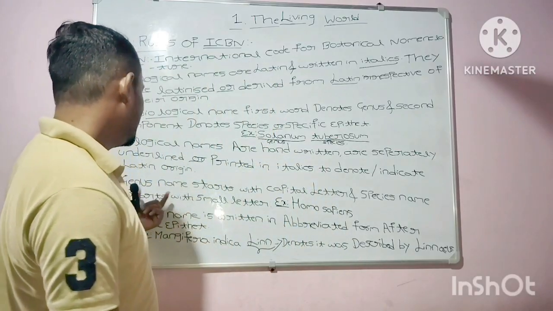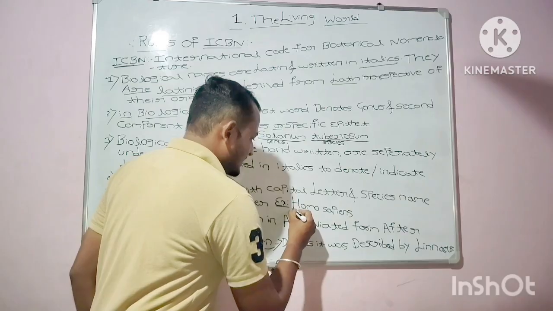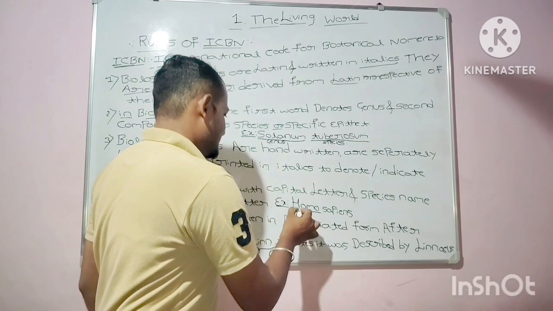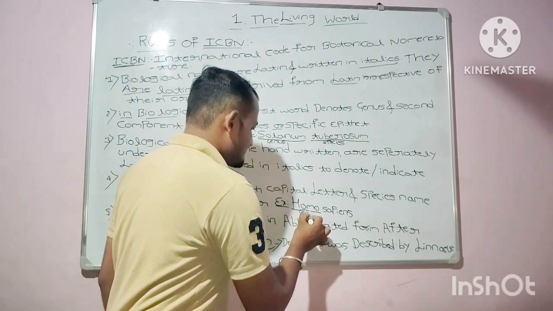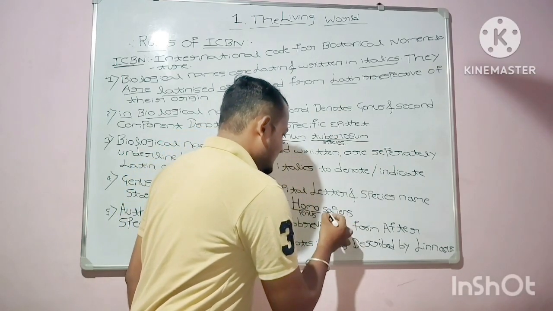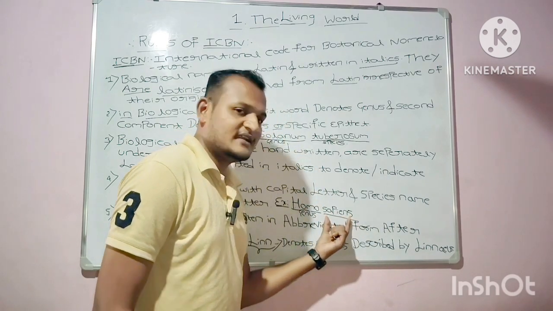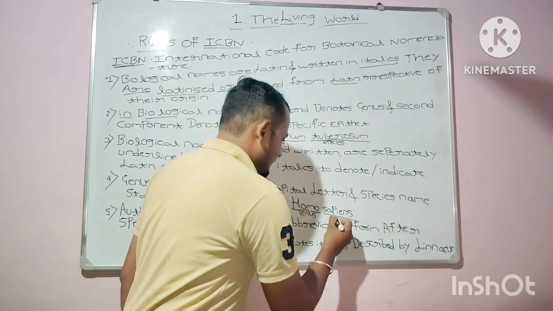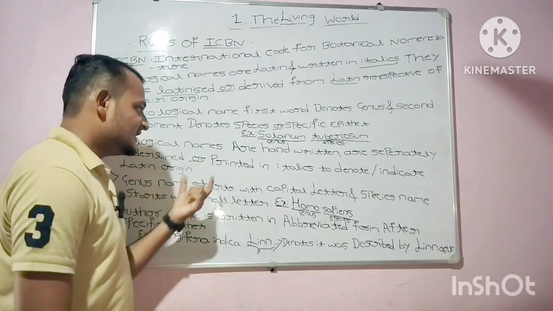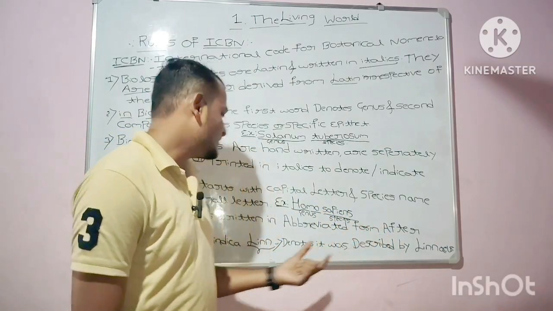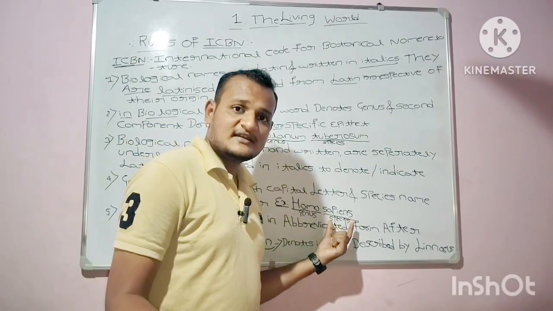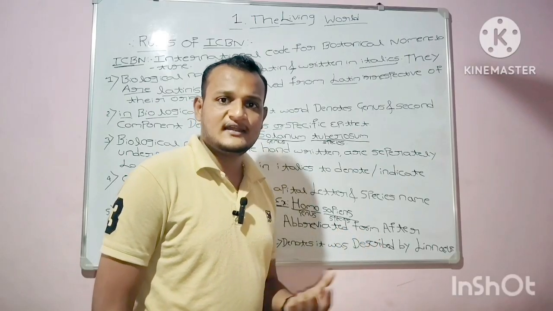As you can see, the genus name Homo, the first word, starts with a capital letter, while sapiens, the species, is written in small letter. I hope you have cleared rule number 4 also.